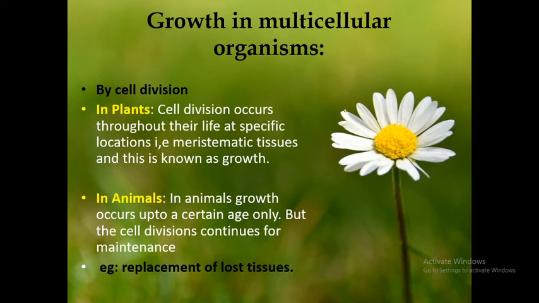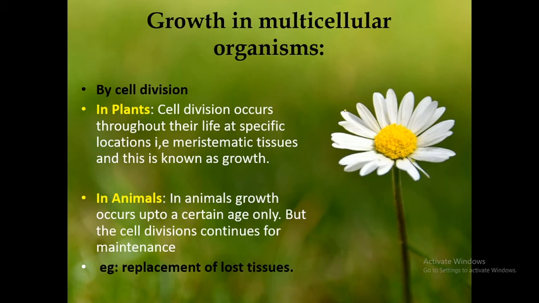From the toddler you went on to become a play school kid, then primary, then high school, and now a teen, a proper teen. That means there is some growth which took place in you. Yes or no? You are not just the toddler which you were. That means something made you grow.